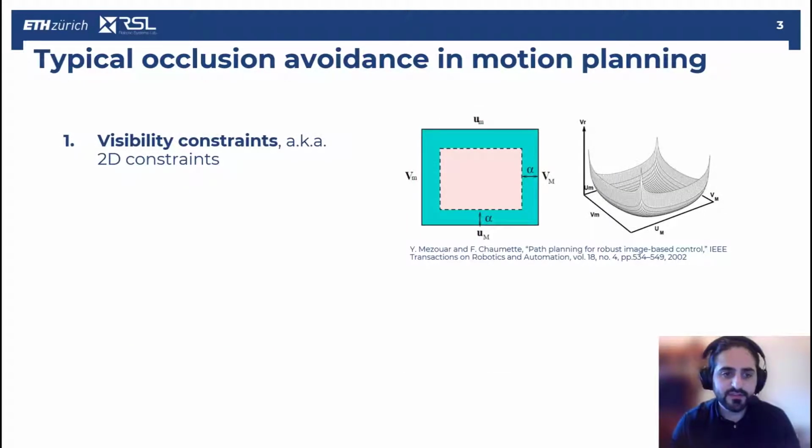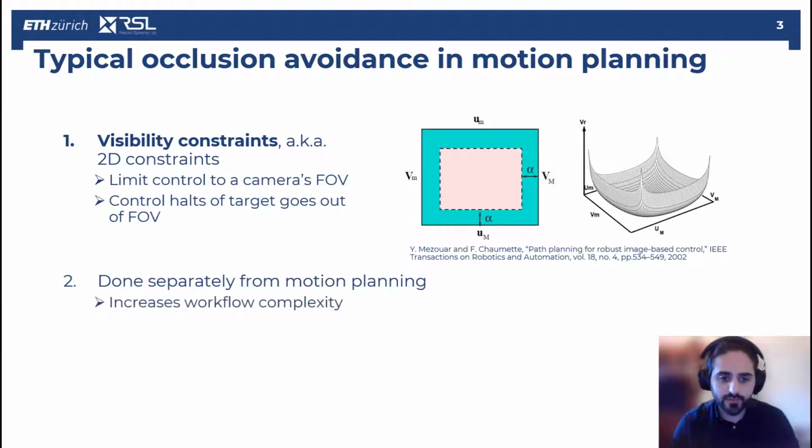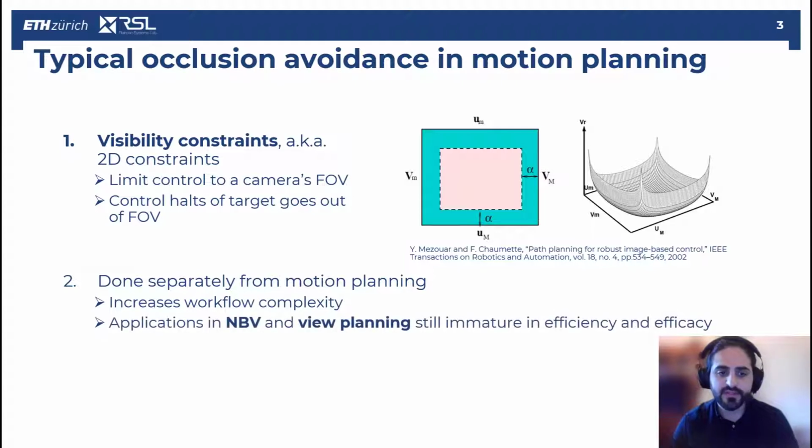Currently used methods in the literature are inadequate to achieve our desired goals. For example, we may use visibility constraints, but those come at the cost of limiting control to a camera's field of view. Meaning, whenever the target goes out of the field of view, control has to be halted. Other methods do this separately from motion planning, but this entails increased workflow complexity, and those methods are still rather immature in terms of efficiency and efficacy.